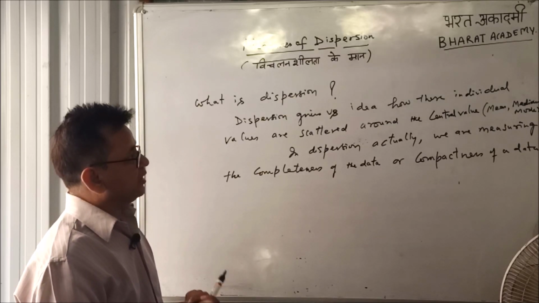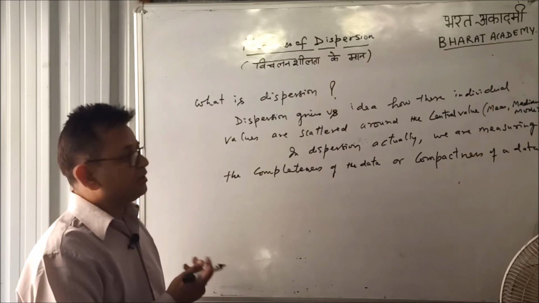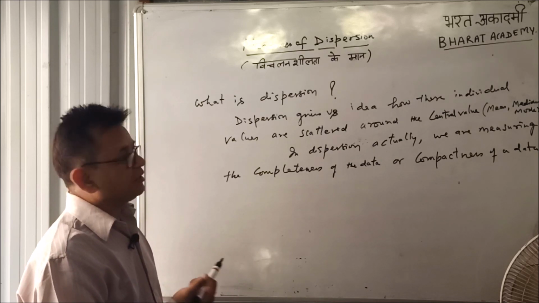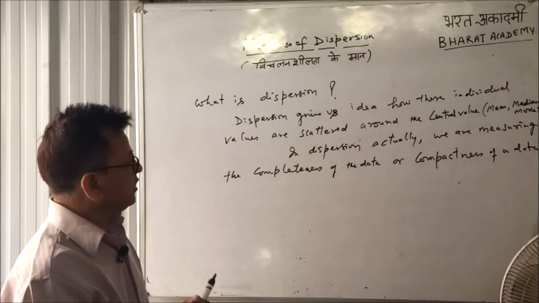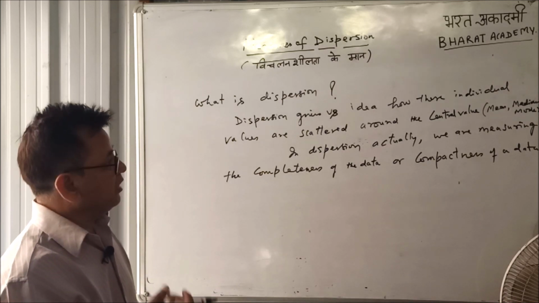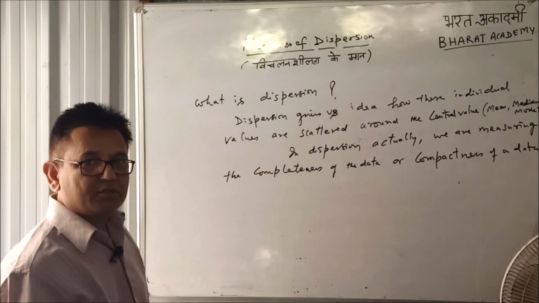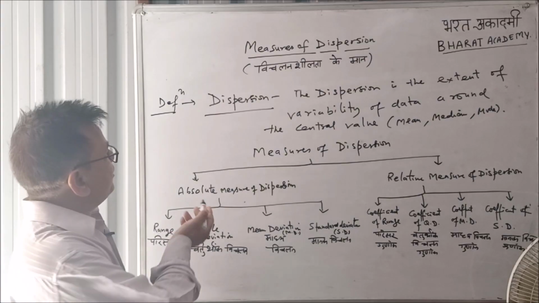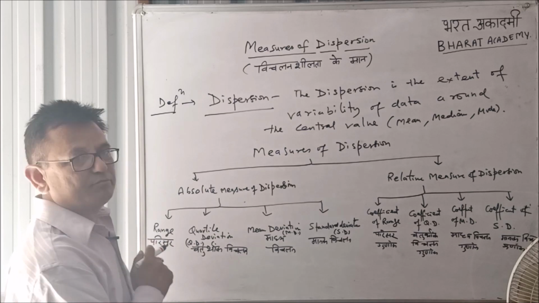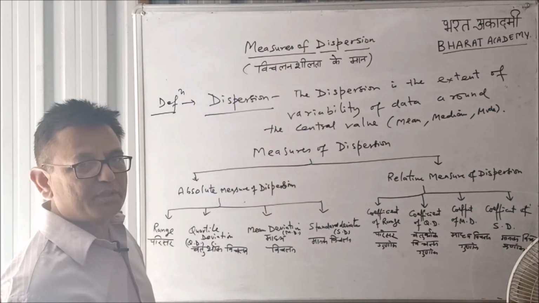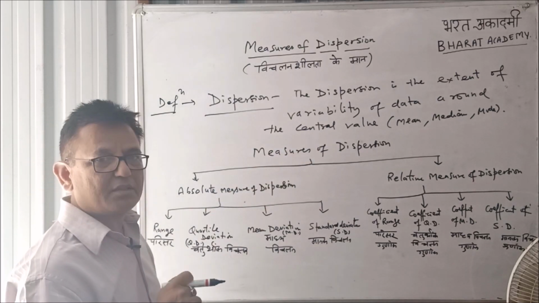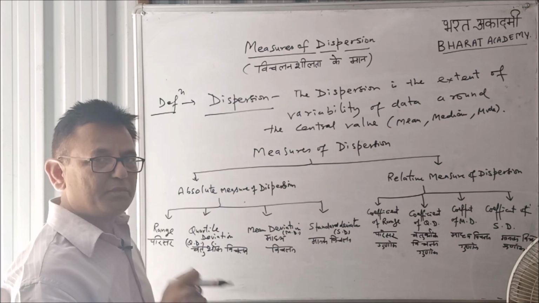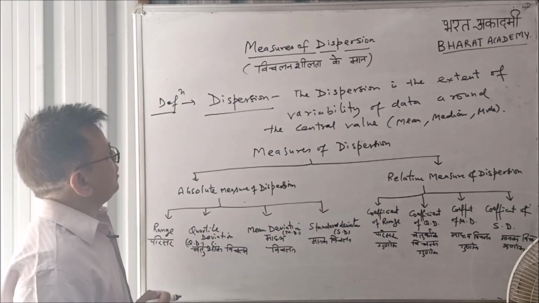Dispersions gives us idea how these individual values are scattered or spread around the central values, which are mean, mode, median. In dispersion, actually we are measuring the completeness of data or compactness of data, you can say as well. The definition of dispersion is: the dispersion is the extent of variability of data around the central values. Central value means mean, median and mode.